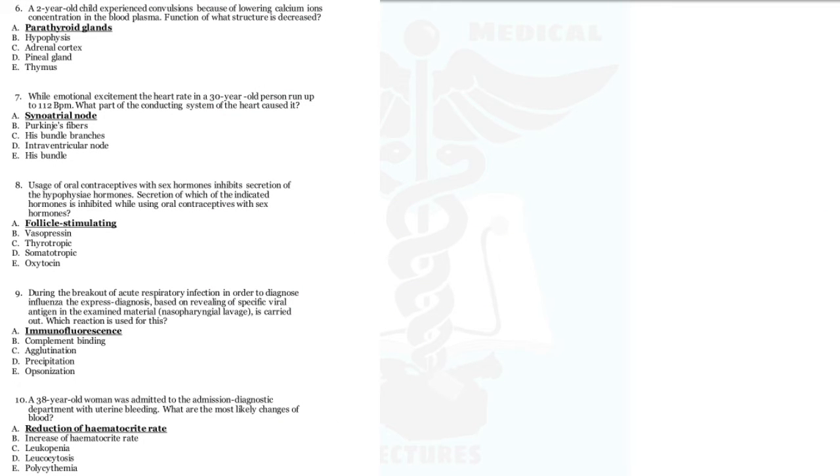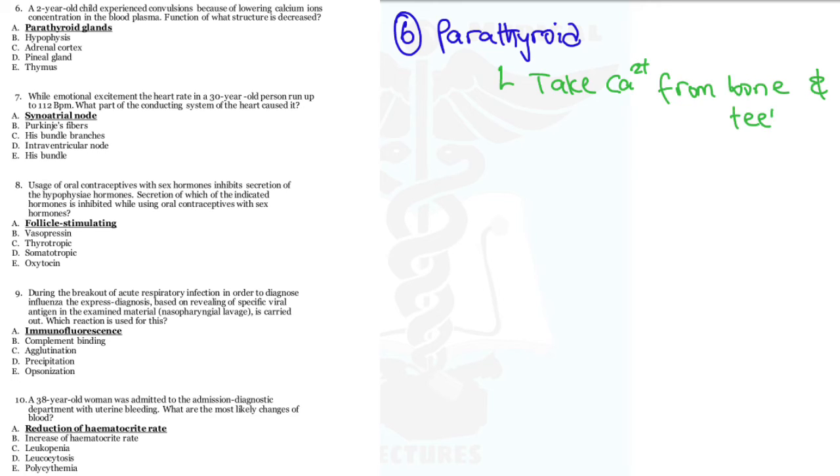A 2-year-old child experienced convulsions because of lowering calcium ion concentration in the blood plasma. The function of what structure is decreased? The parathyroid gland regulates calcium, so if it can't do its job, calcium could be very low. Low calcium can cause rickets, convulsions, numbness, arrhythmia, tetany, and all of that. So the answer is parathyroid glands.